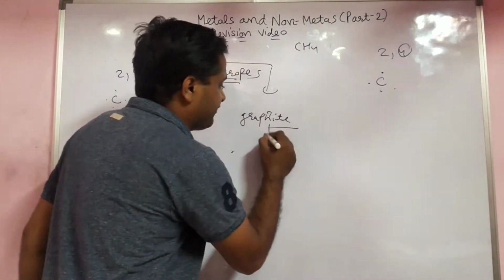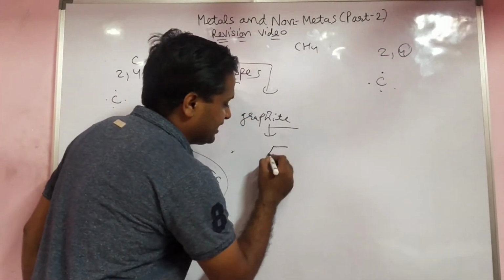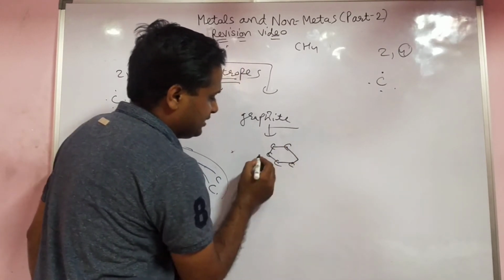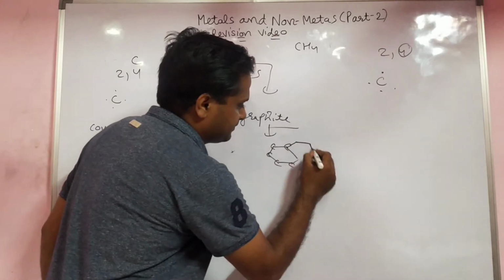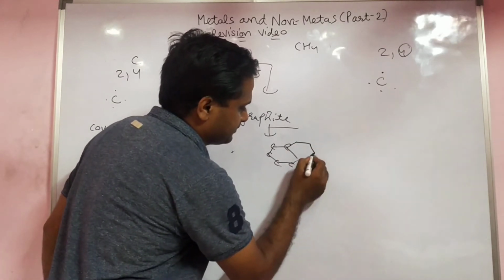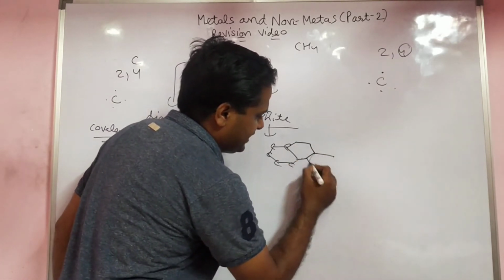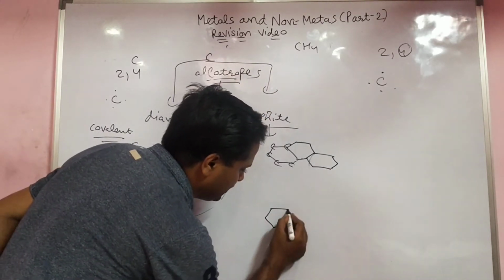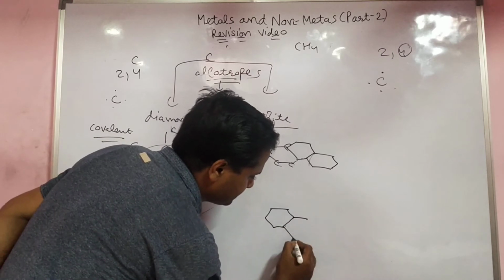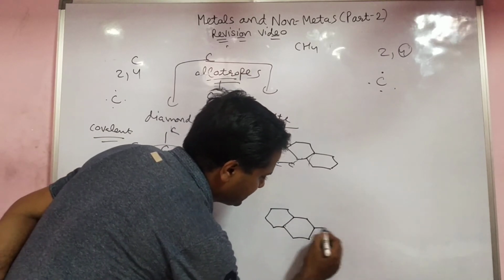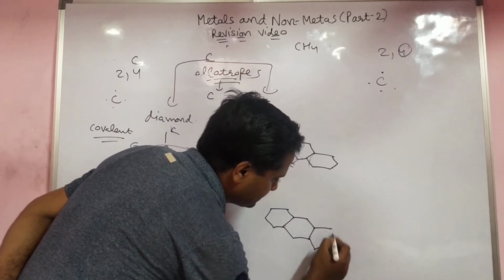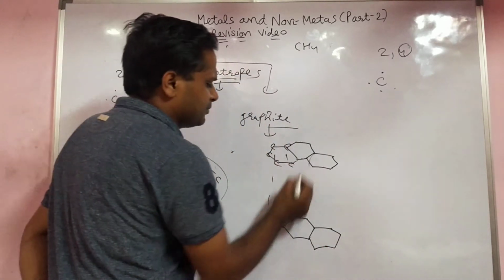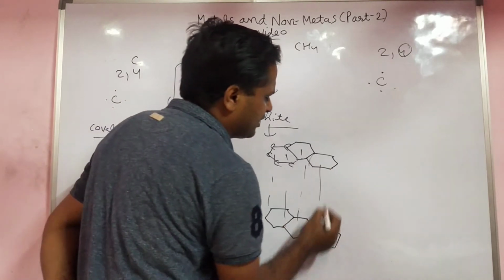But in the case of graphite, a hexagonal ring structure is there. Hexagonal rings are there, and the layers are held together by Van der Waals forces.